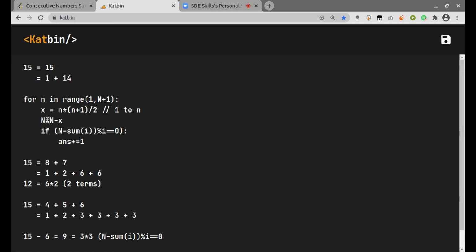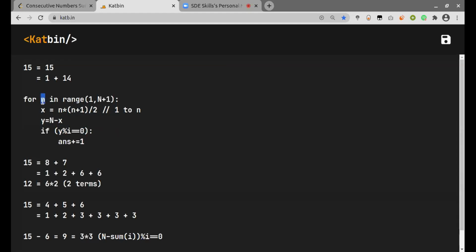And also here, I'll assign this another variable since it is modifying the value itself. And then I just need to check here if y mod i is equal to 0. So this is the numbers, and if I walk through with this example itself, when n is 1, x value will come out to be 1, and then when I subtract, I will get 14 here. And 14 modulo 1 gives me 0 again here. If I get 0 here, the answer will be incremented by 1.